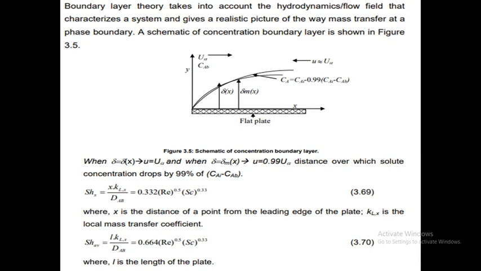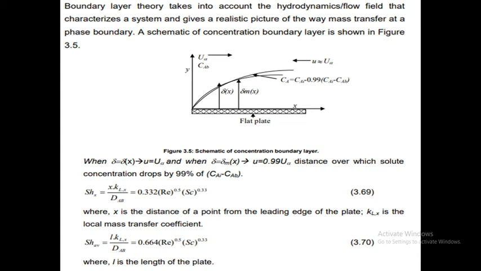This is a concentration profile. Delta m of x is the thickness. The x-axis is x, the y-axis is y. So here u is the velocity. CAb is the concentration. So CA and CAi are the initial and final concentrations. So here CAb is the concentration beyond the film. That is the concentration beyond that film.